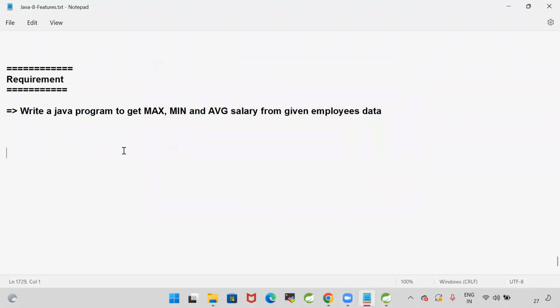This is a very common interview question from Java 8. Write a Java program to get max, min, and average salary from given employees data using Stream API. Last 2 minutes, guys. Please try that.